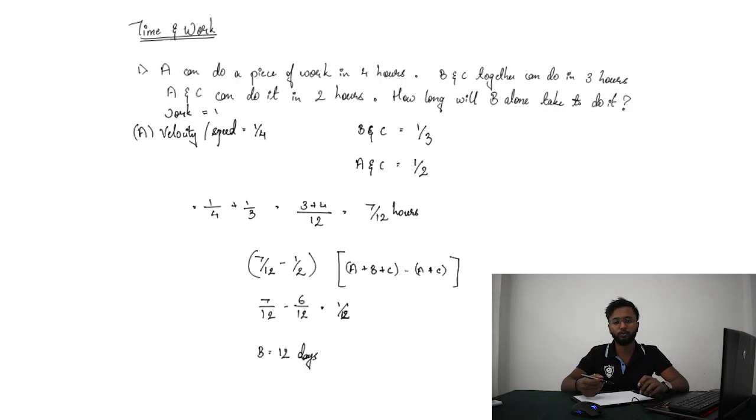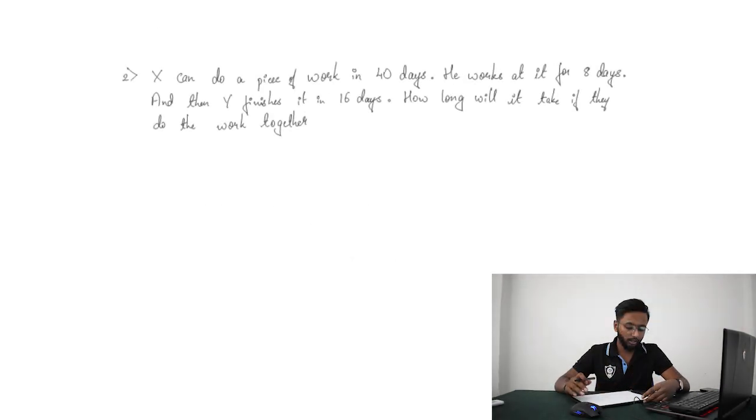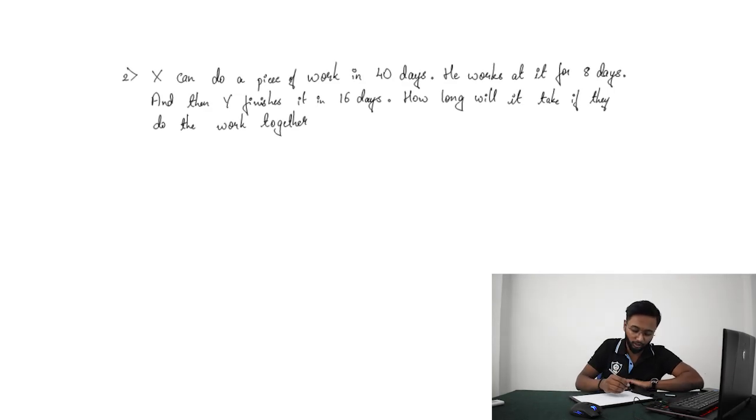So now let's move on to the next problem. X can do a piece of work in 40 days. He works at it for 8 days and then Y finishes it in 16 days. How long will it take if they do the work together? We know that X will do the complete work in 40 days, but he only worked on it for 8 days. So let's assume the work is 100%.